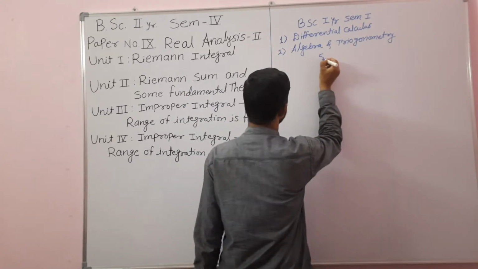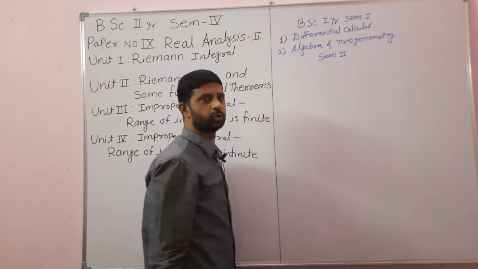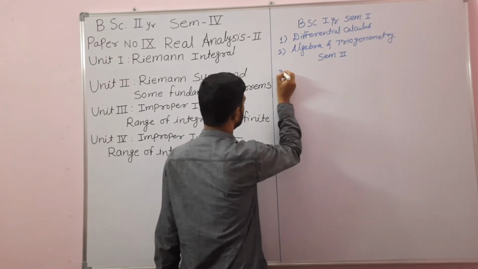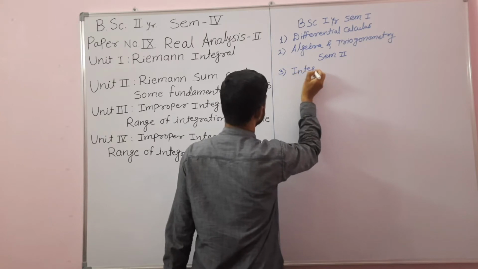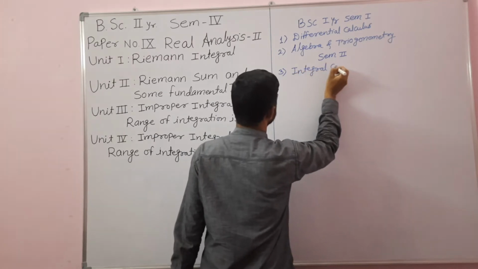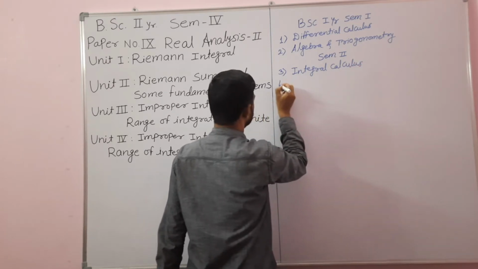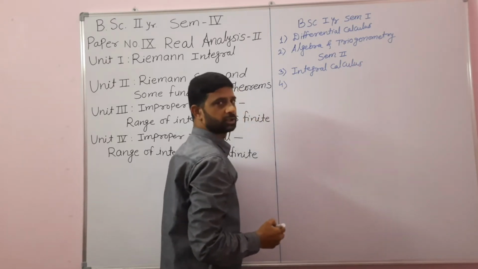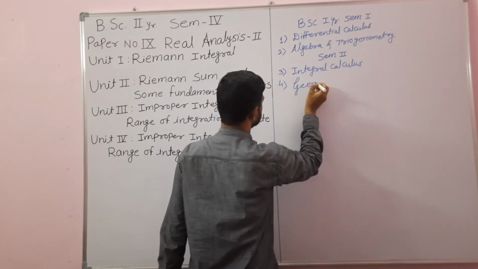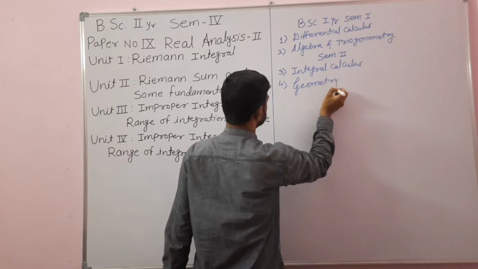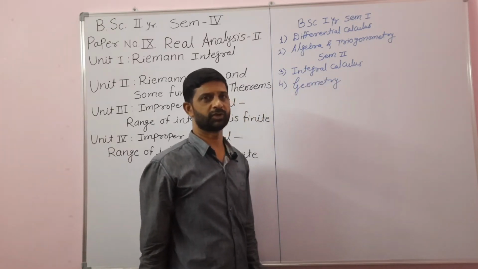Then in semester second, we have studied two more theory papers. The third one was integral calculus. Then the fourth one was geometry. These four theory papers we have studied in the BSc first year.